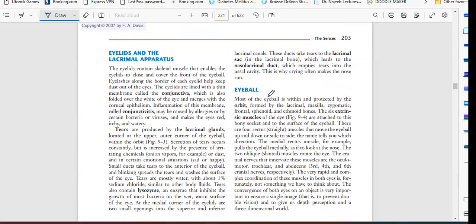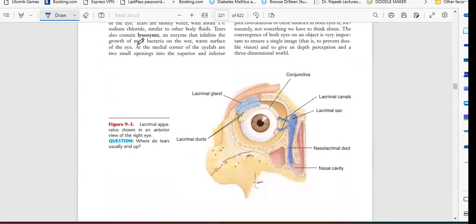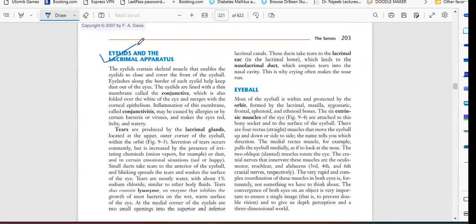First we have the eyelids, and after that we have the lacrimal gland. Why we have eyelids and why we have the lacrimal gland, we will discuss. The eyelid contains skeletal muscle that enables the eyelids to close and cover the front of the eyeball.